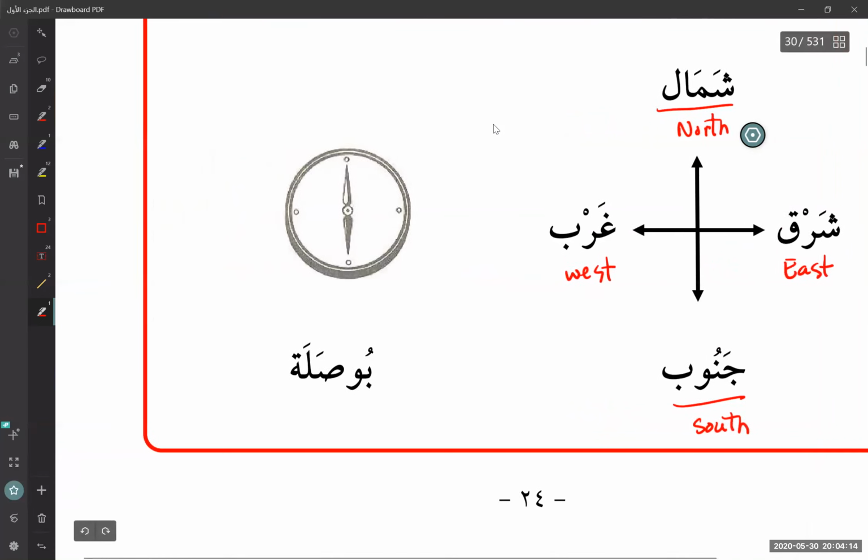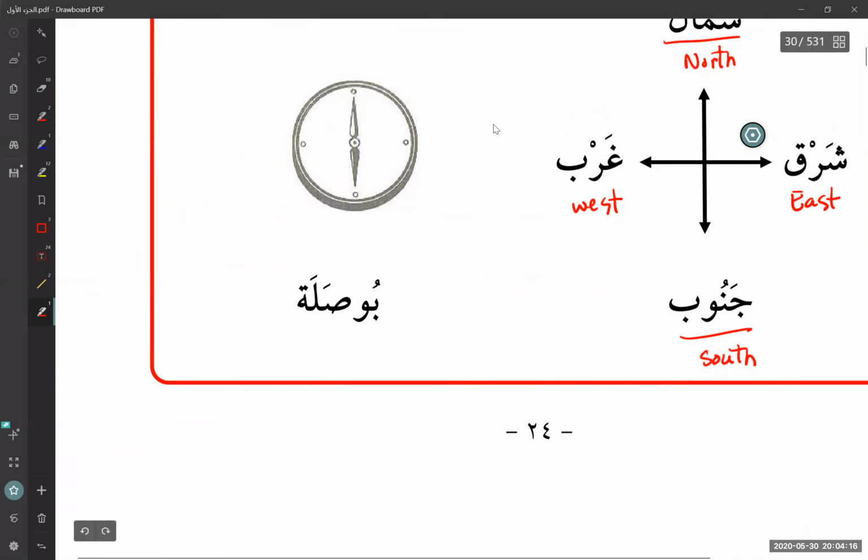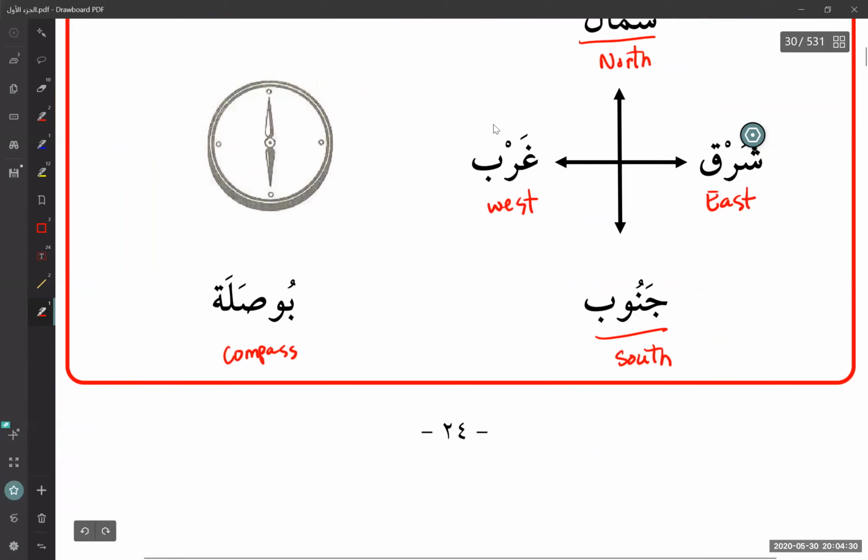Okay, and then we have busala. Busala is a compass. It gives you the directions. To be honest, I don't know how to spell compass. Compass like that, maybe, I don't know. So that's what it means.